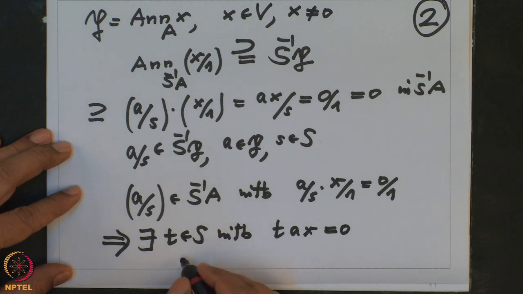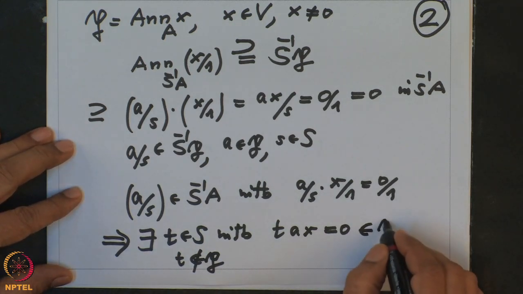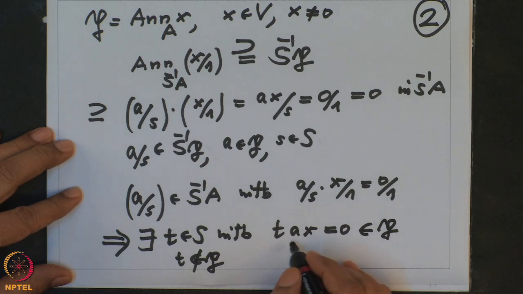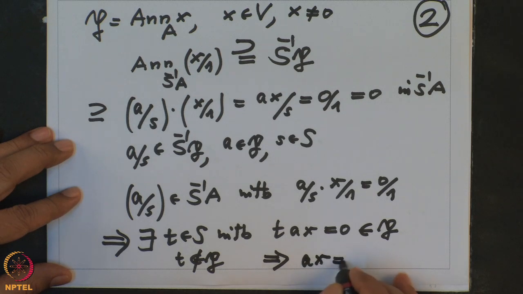But t is in S, therefore t cannot be in P, because P and S don't intersect, and 0 is always in P. So t is not in P, therefore we conclude that ax is 0.